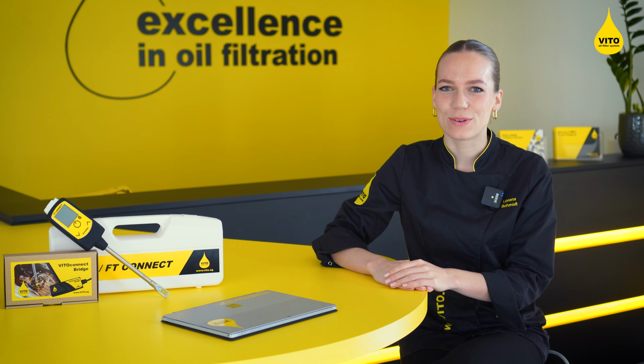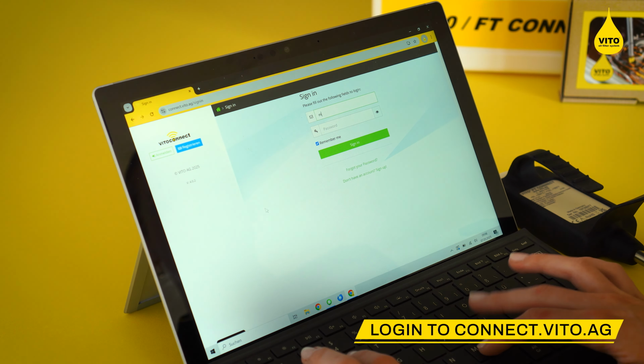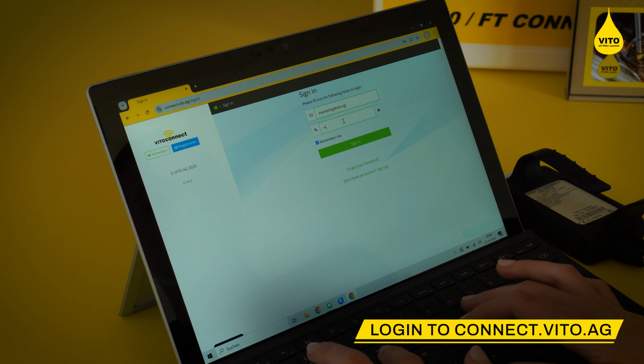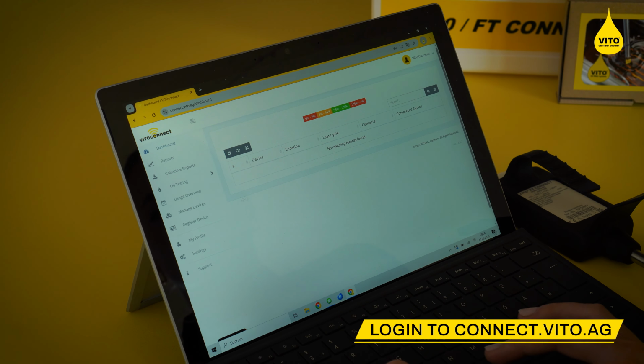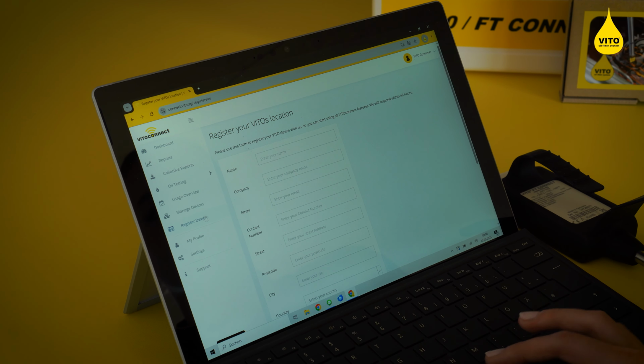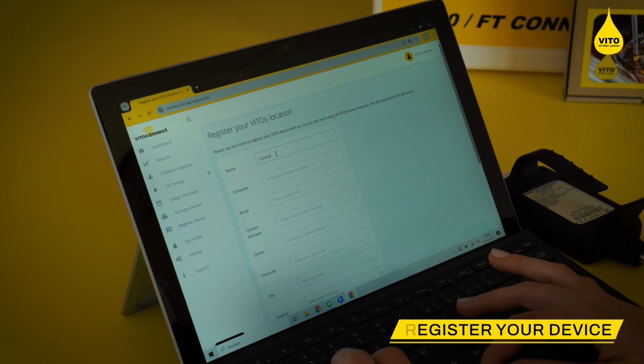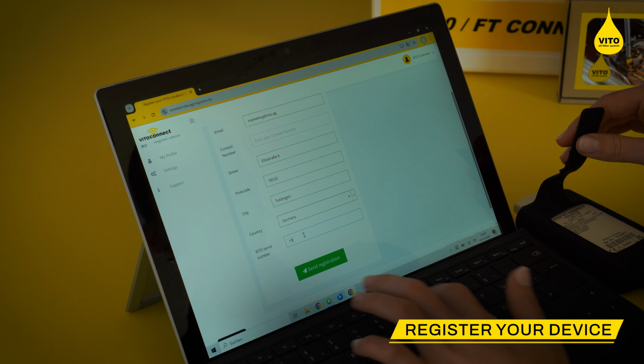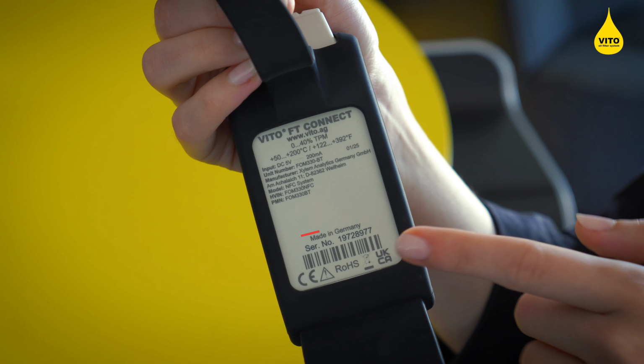Finally, log into connect.vito.ag. If you don't have an account yet, please create a new one. Enter your location details and register your device. You can find the serial number at the back of your tester.